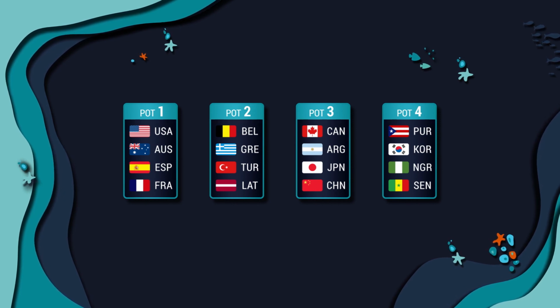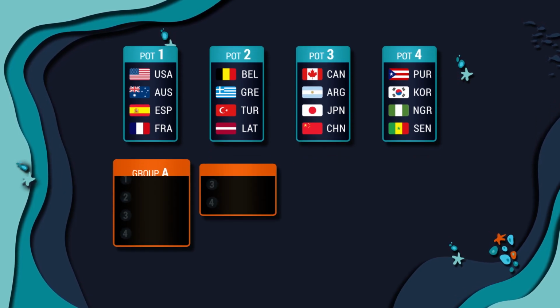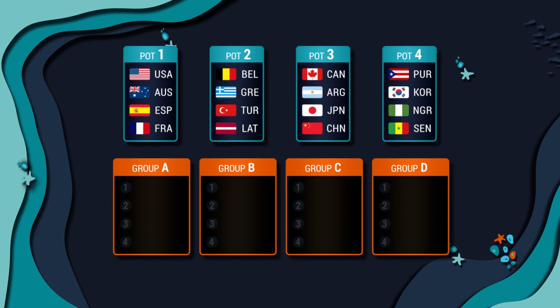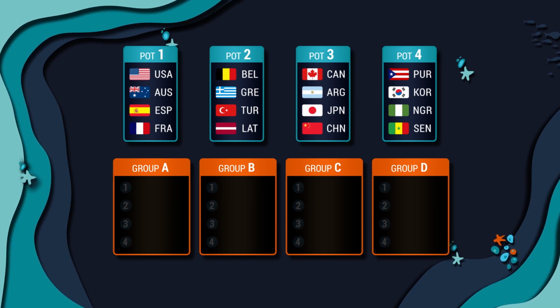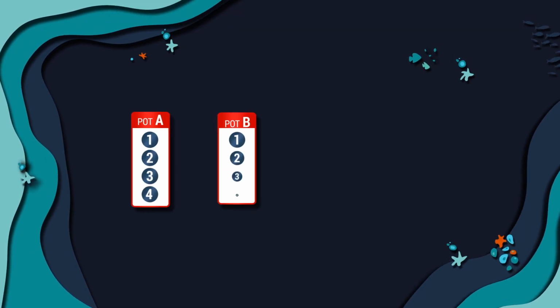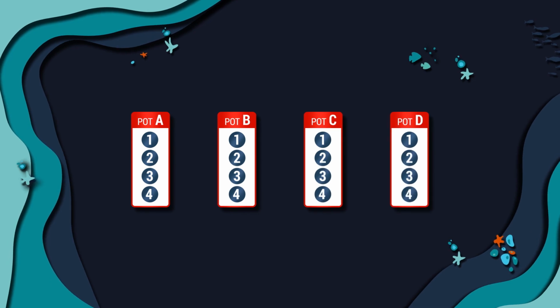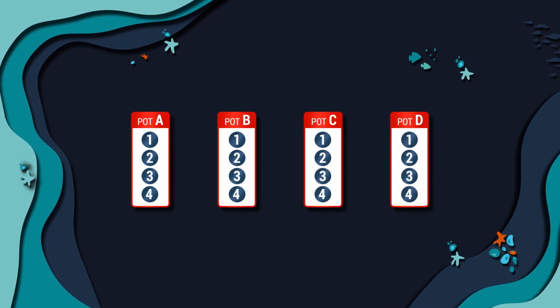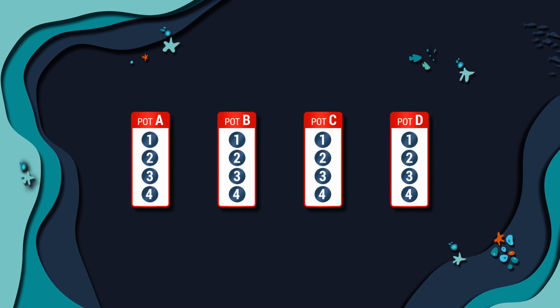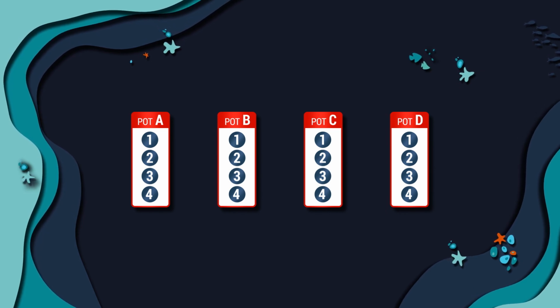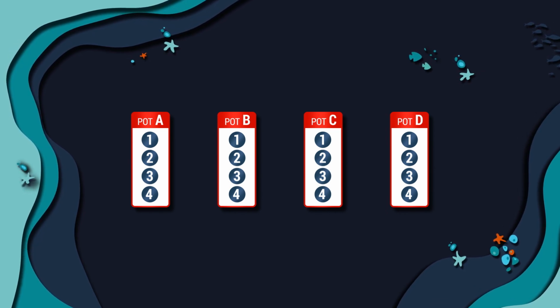The 16 teams will be drawn and placed into the 4 groups, A, B, C or D. There are 4 additional pots, A, B, C and D, each containing the numbers 1 to 4. These numbers will determine the position of each team within their group and the subsequent order of games.